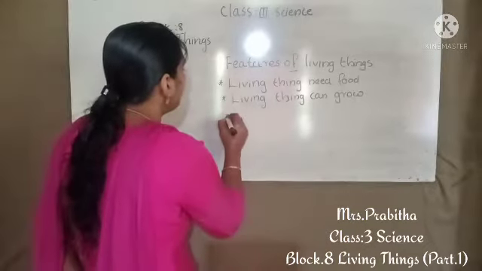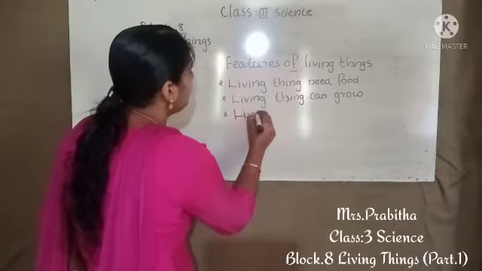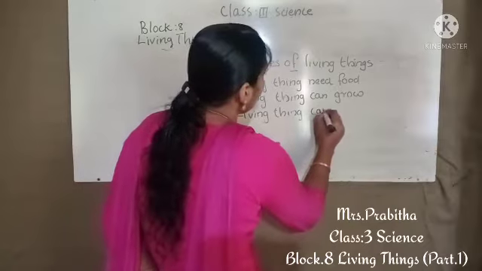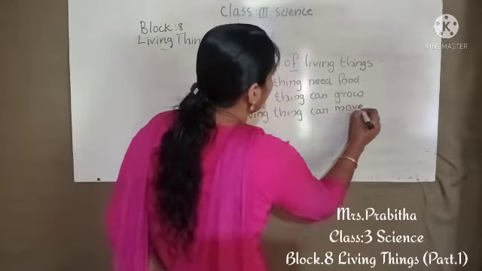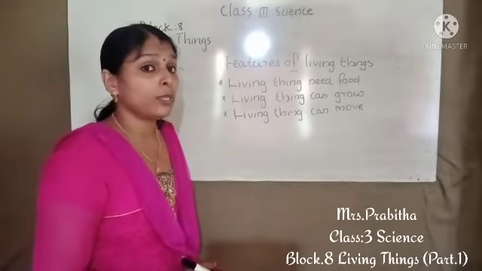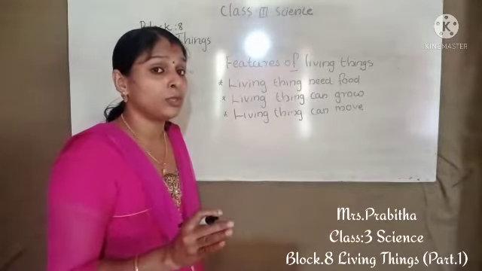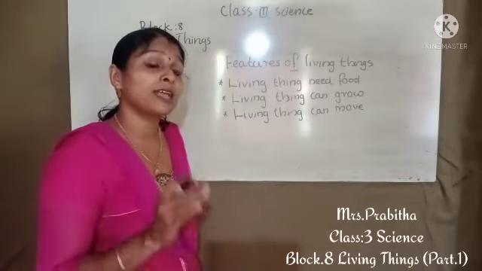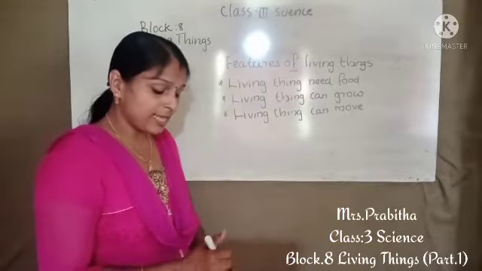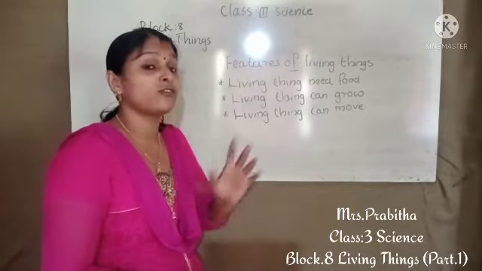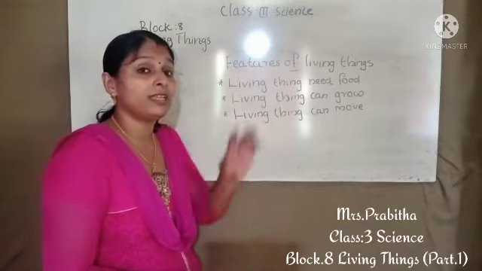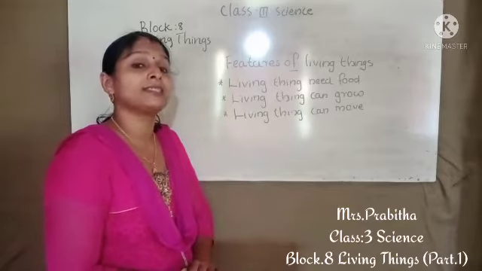Then the third one: living things can move from one place to another place. We know all living things can move, except one. Plants cannot move from one place to another place. But some parts of a plant can move. Whenever the wind is coming, we can find the leaves of trees or plants moving.